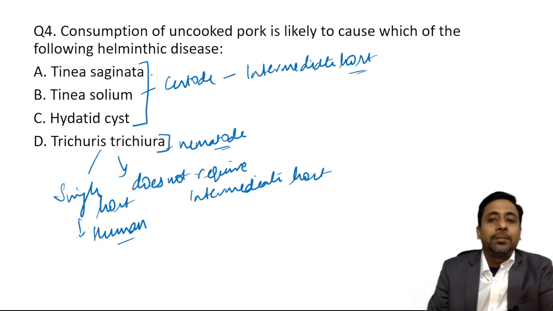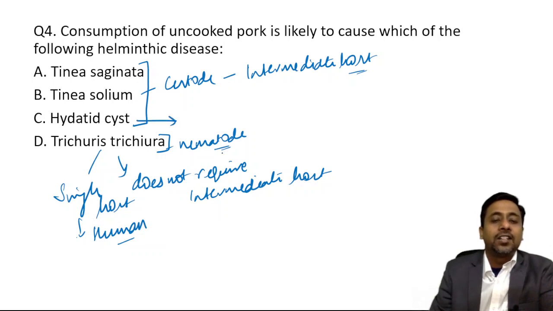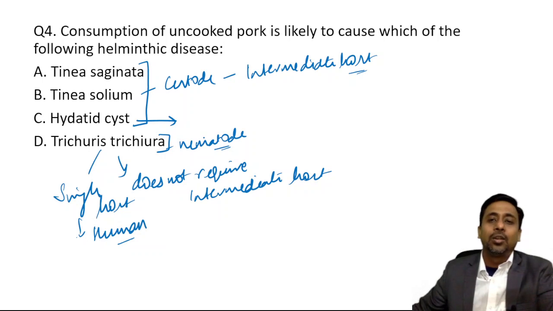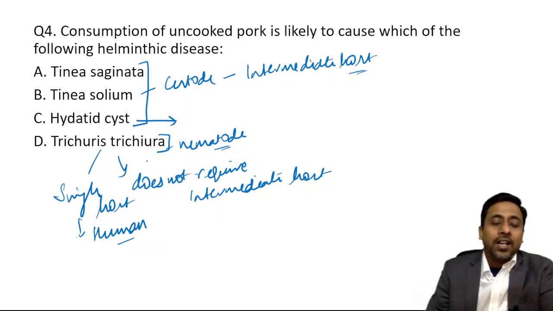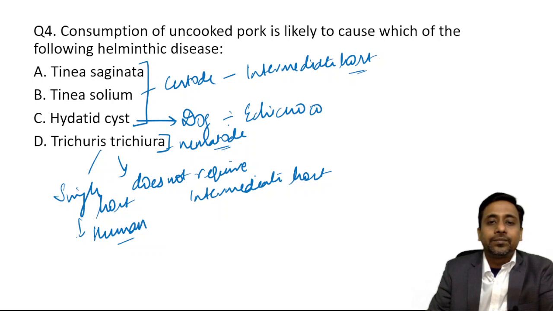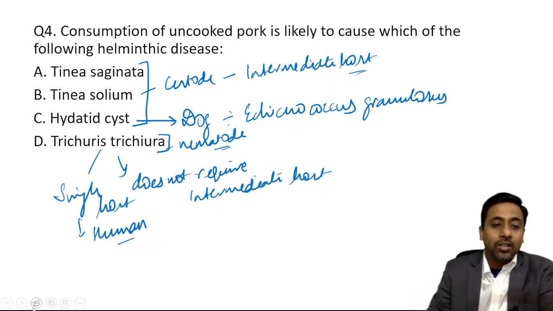So what are the intermediate hosts in case of Taenia saginata and Taenia solium and hydatid cyst? In case of hydatid cyst, the intermediate or accidental host is human, and the definitive host is dog, and it is caused by Echinococcus granulosus.